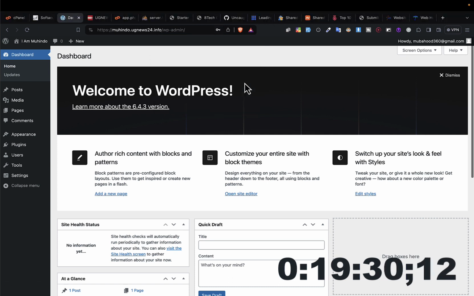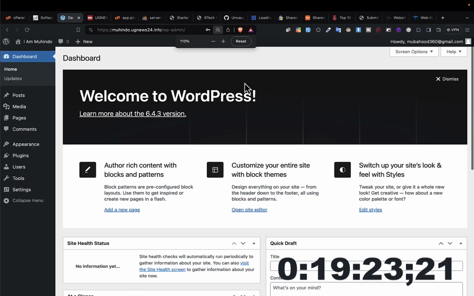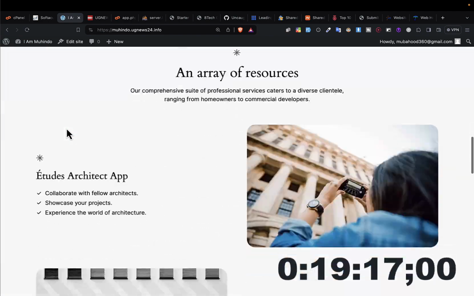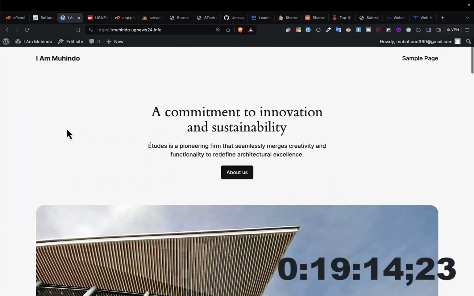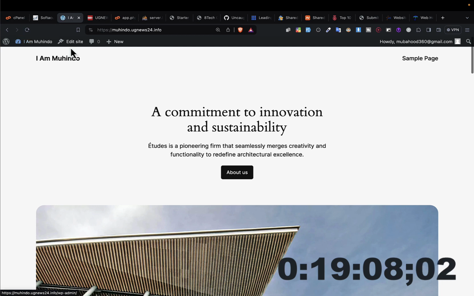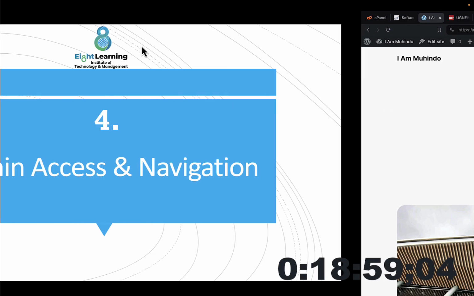So you can see how the administrator's part or the administrator dashboard of WordPress looks. If you want to go now to the public side, you click on visit the site. It will take you to the public side. So one unique thing that you should realize that has been added to our website is this action bar. It was not there when we were not logged in. So this bar will give you some shortcuts that will help you to manage your website.